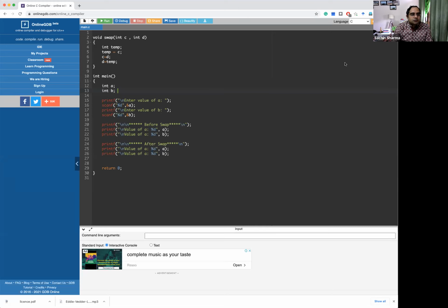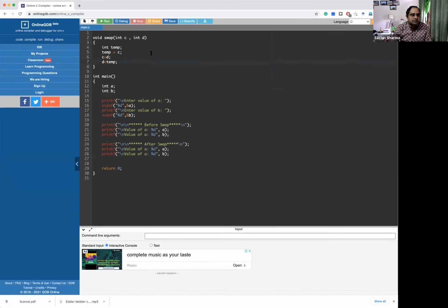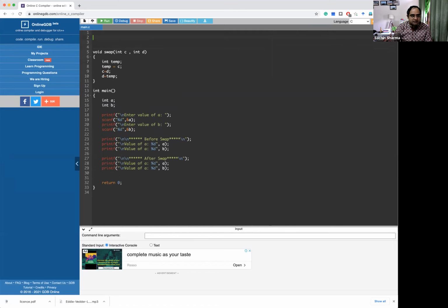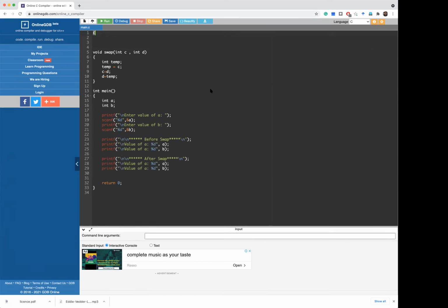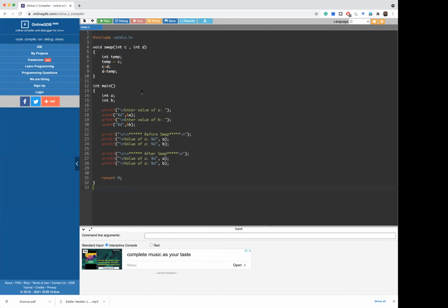Yes, so this is the same program which we were discussing in the last class. And in this program, we have written this function swap. And in this swap function, we are taking two variables and trying to swap the values of these two variables between each other.